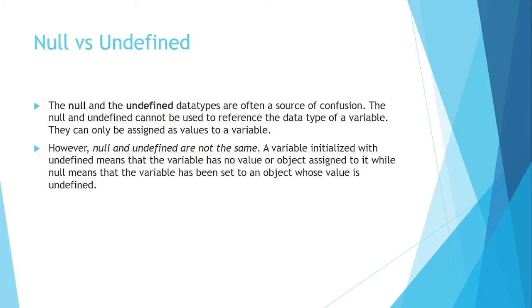Null is called nothing, it doesn't have anything. So in the null case, we are assigning the value nothing, but in the undefined case, it is automatically assigned by the language. When nobody assigns any value, it will take the undefined value.